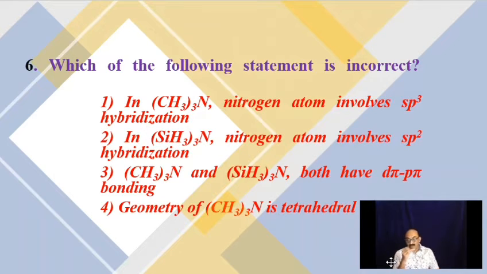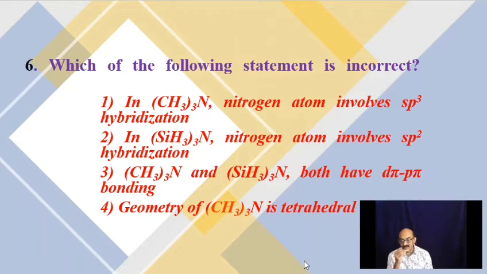So we will now read the options. In (CH3)3N, nitrogen atom involves sp3 hybridization, correct. In (SiH3)3N, nitrogen atom involves sp2 hybridization, correct. (CH3)3N and (SiH3)3N both have d pi-p pi bonding? No, only (SiH3)3N can have d pi-p pi bonding. Geometry of (CH3)3N is tetrahedral?